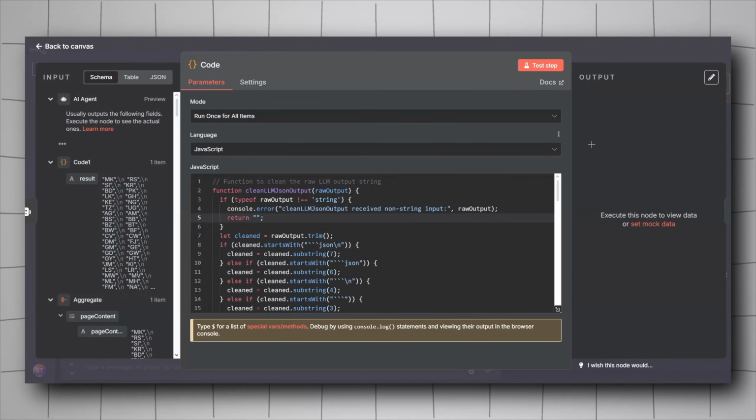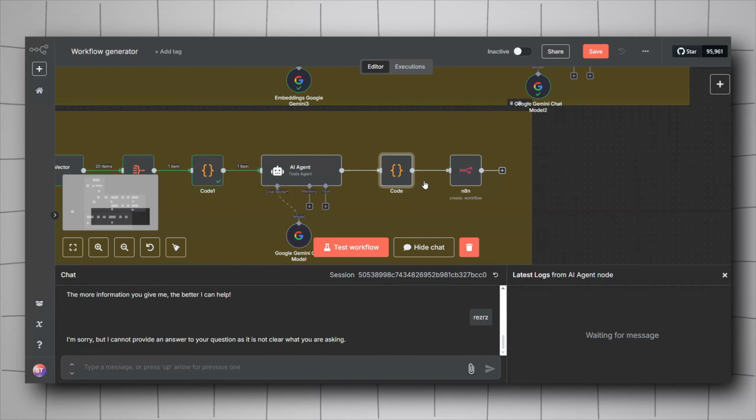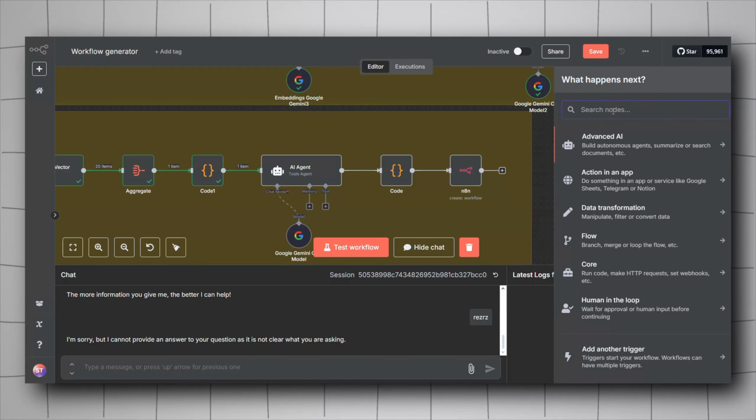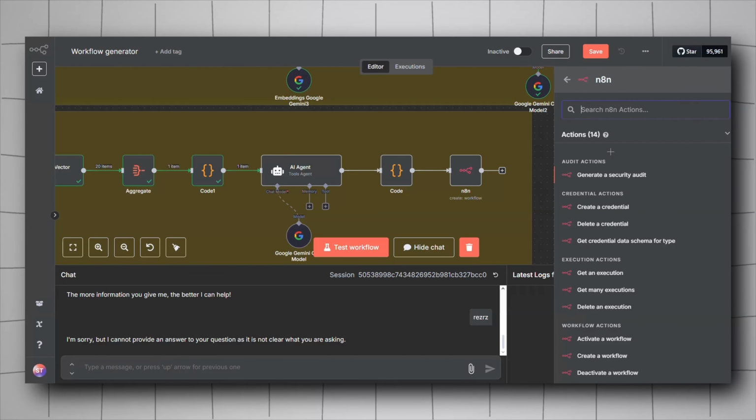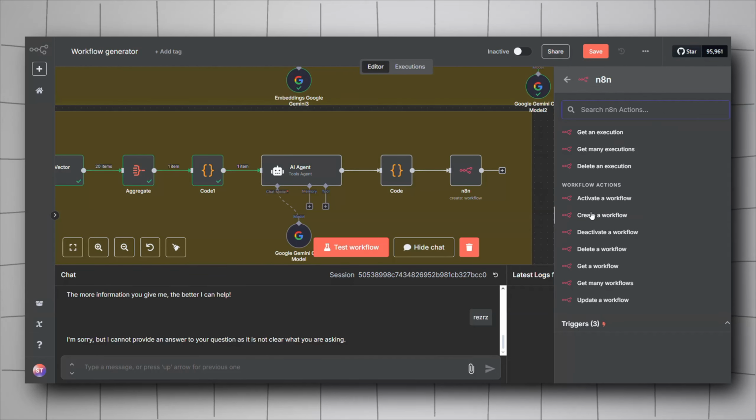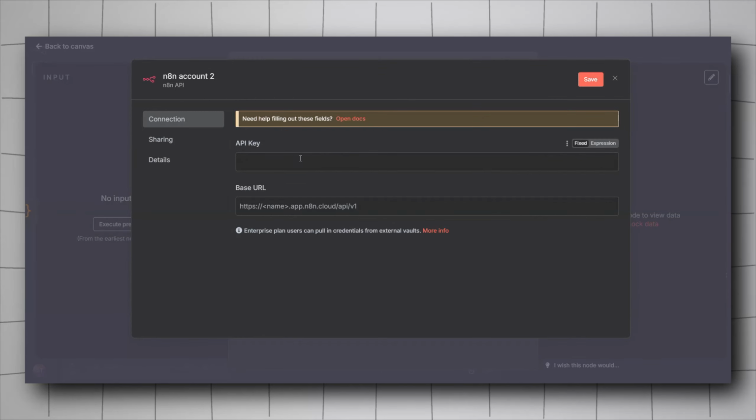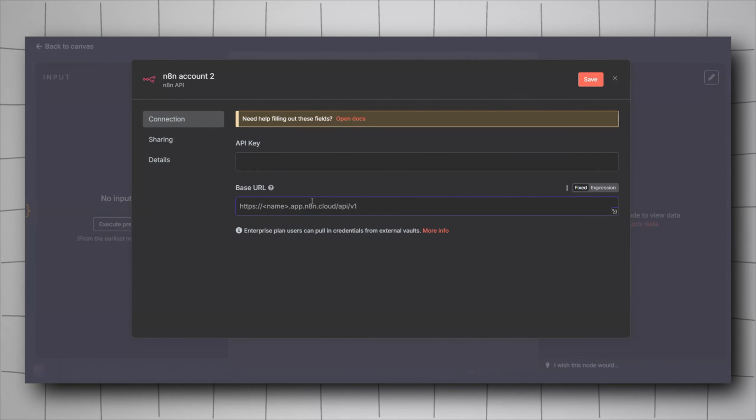Now that you have taken the code node, we will need to take that JSON and create a workflow from it using the N8N node. So right click, look for N8N here, select this one here, and then select create a workflow action. It will give you something like this. Of course, you will have to specify a credential for N8N. Click on create new credential. You will have to input your API key. And of course, you will have to input the base URL.